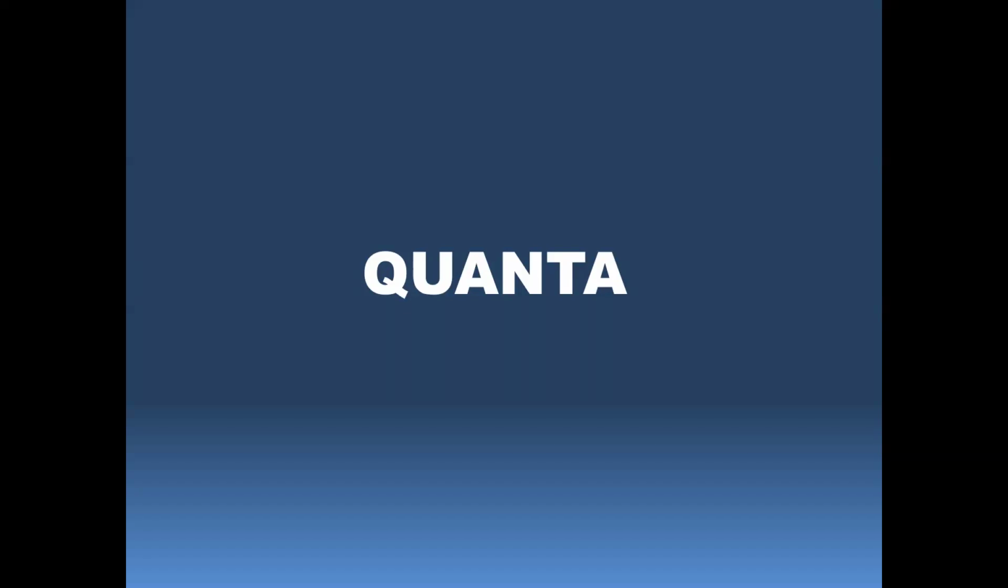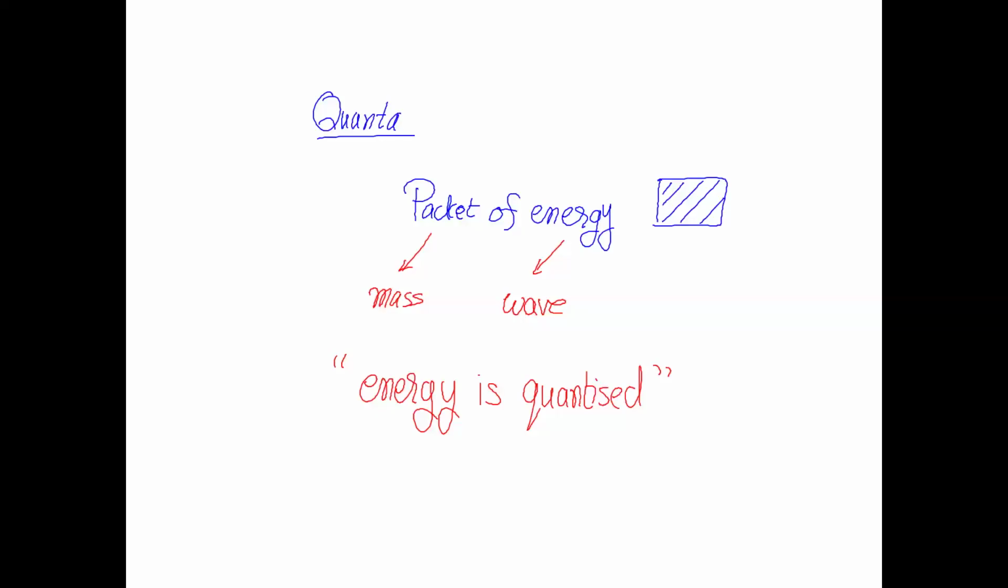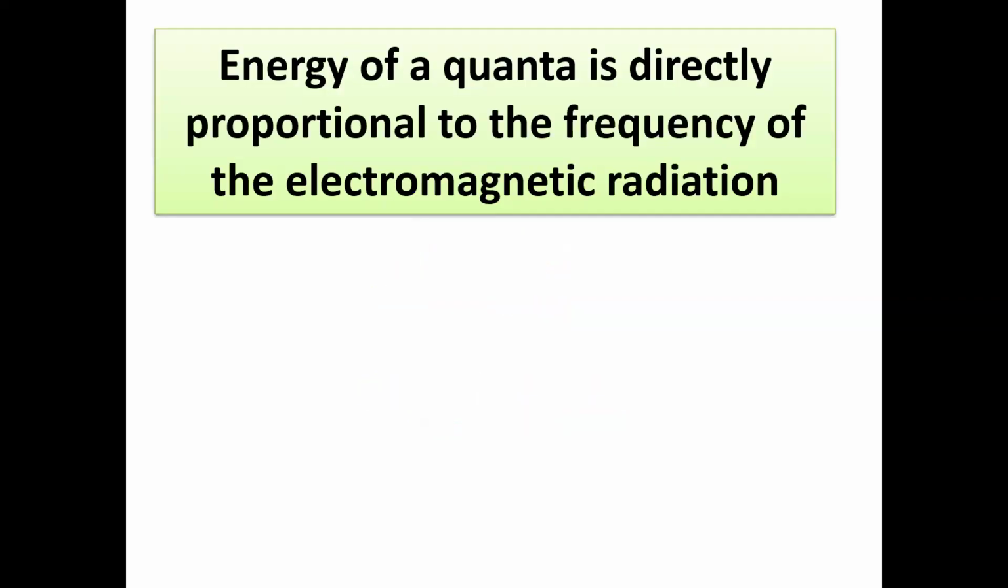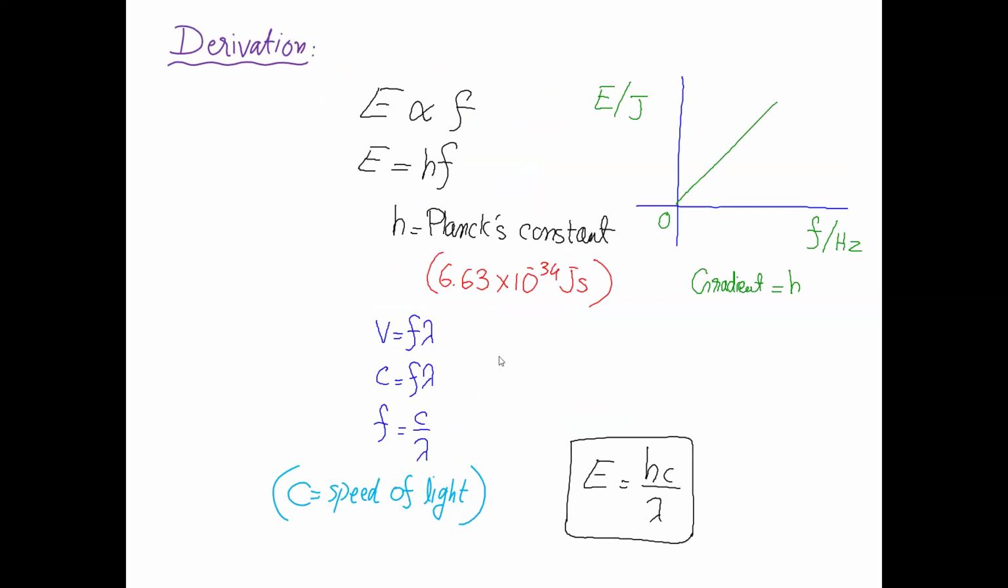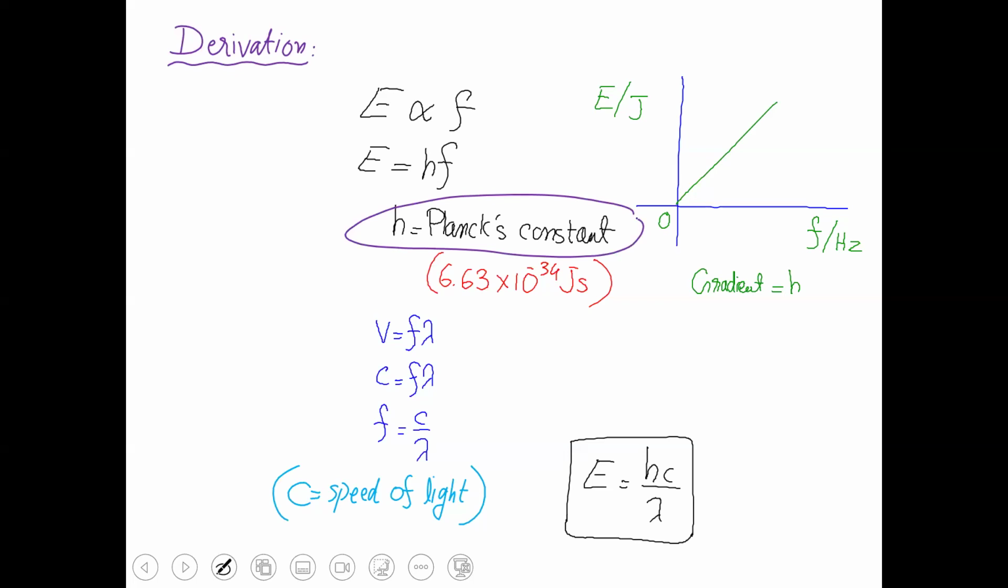Now we talk about quanta. What is quanta? Quanta is a name for the packet of energy, and we have a concept that energy is quantized. Energy of a quanta is directly proportional to frequency. This is the new physics, which selected this idea that energy is a character of frequency. That is why the famous concept was established, the concept of Planck constant.